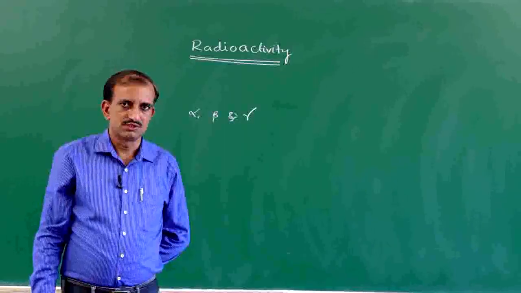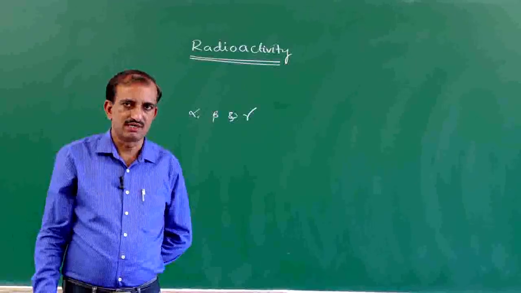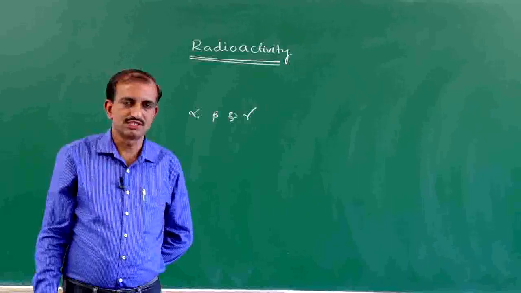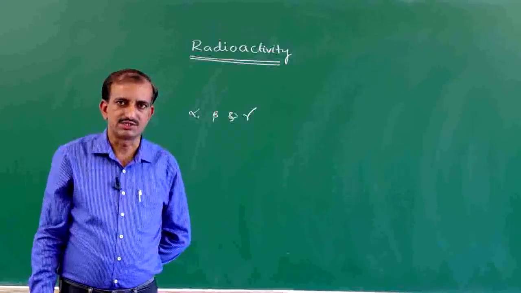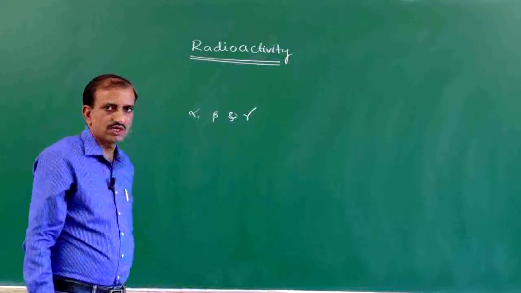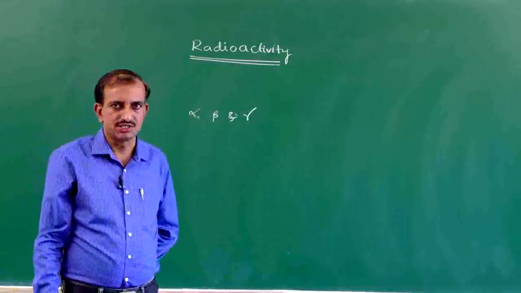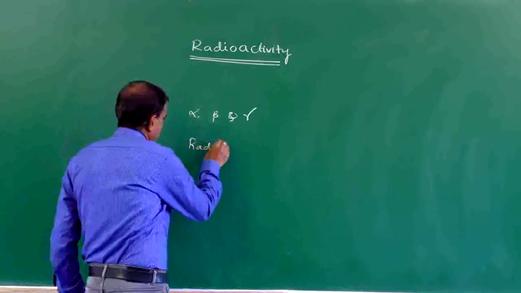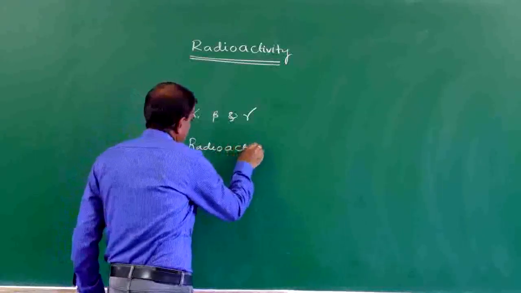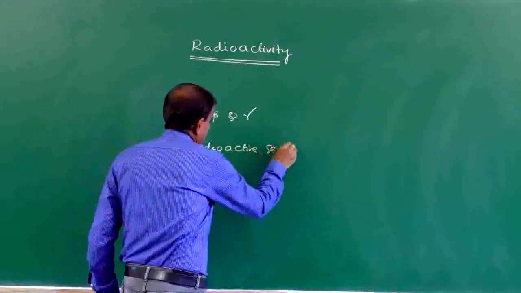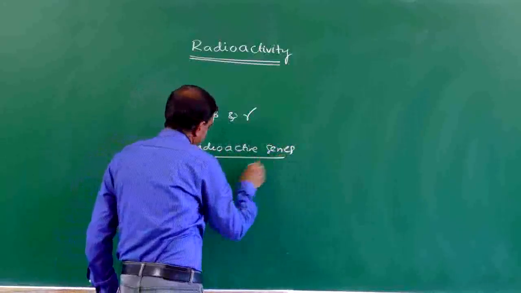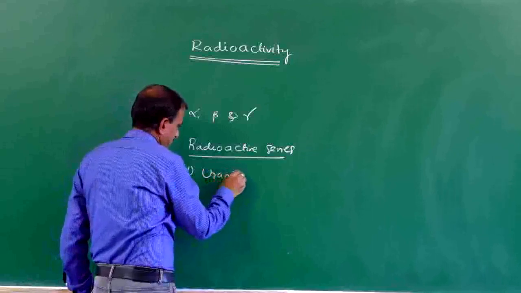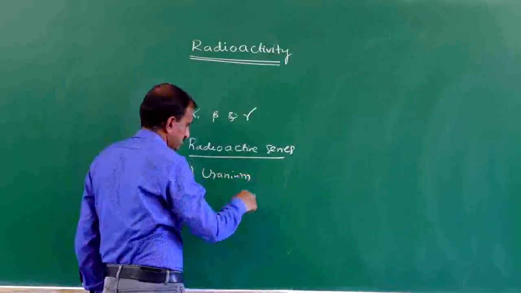Therefore, a radioactive element undergoes a series of disintegrations. This is called the radioactive series. There are 4 important radioactive series. The first one is the uranium series.